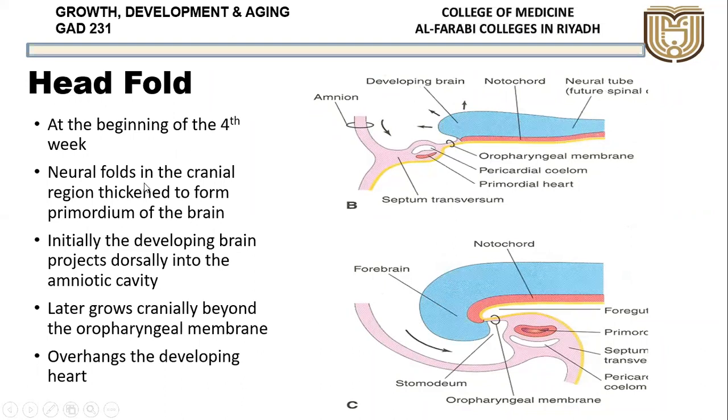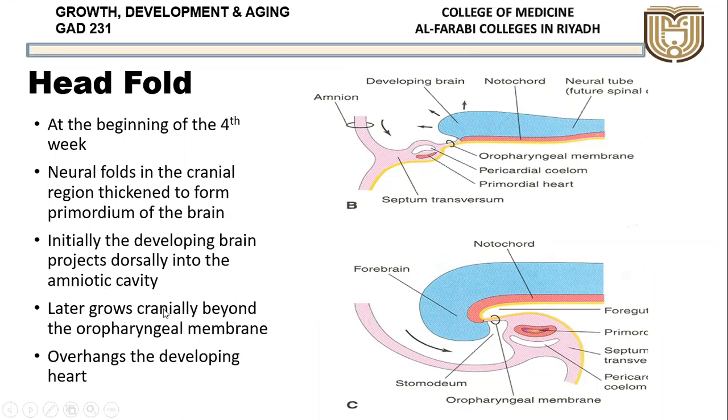Okay. So the neural fold in the cranial region thickens to form the primordium of the brain. This starts forming the brain. This is the neural fold. Initially, the developing brain projects dorsally into the amniotic cavity. Initially, if you see here, amniotic cavity is above, as we know. Here is the yolk sac, and above is the amniotic cavity. Now this brain initially starts projecting into the amniotic cavity.